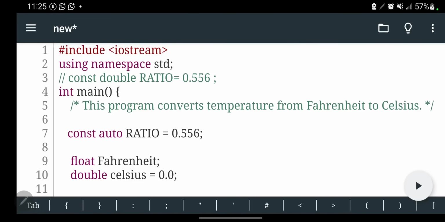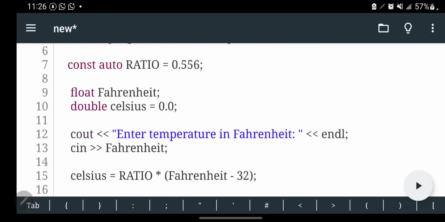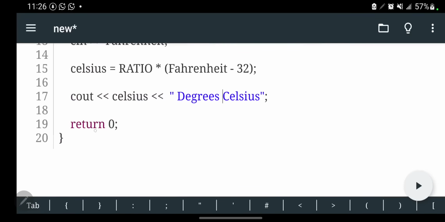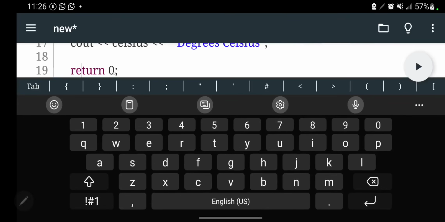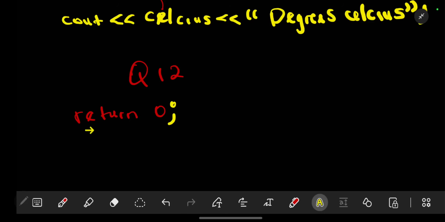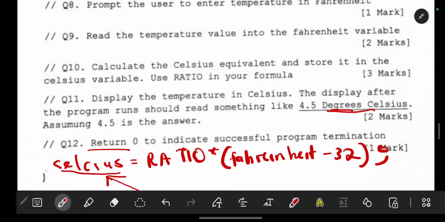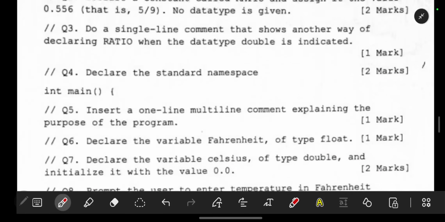Now this integer main, remember the main function, it begins. If you are saying it is beginning with an integer, it should end with an integer like that. So you return an integer, which is 0, to show that my program has been successfully completed. Then we have this at the end, which we already have in the question. So that means there's no need for us to write it. So we have gotten our 20 marks like that.